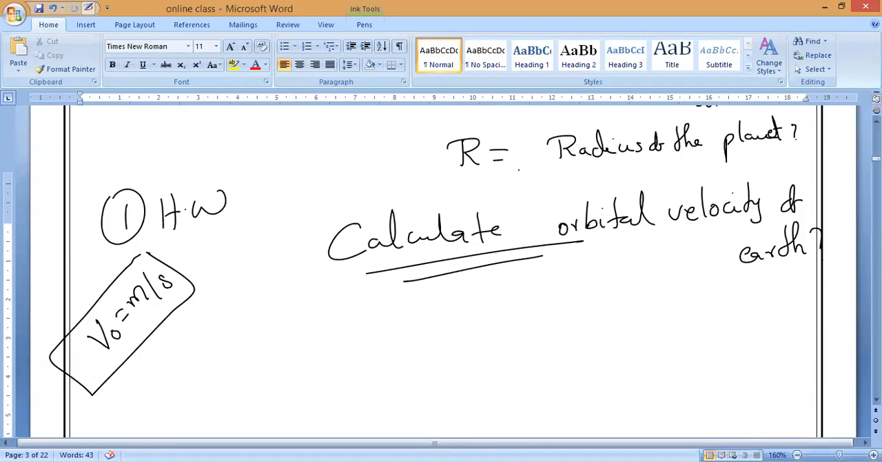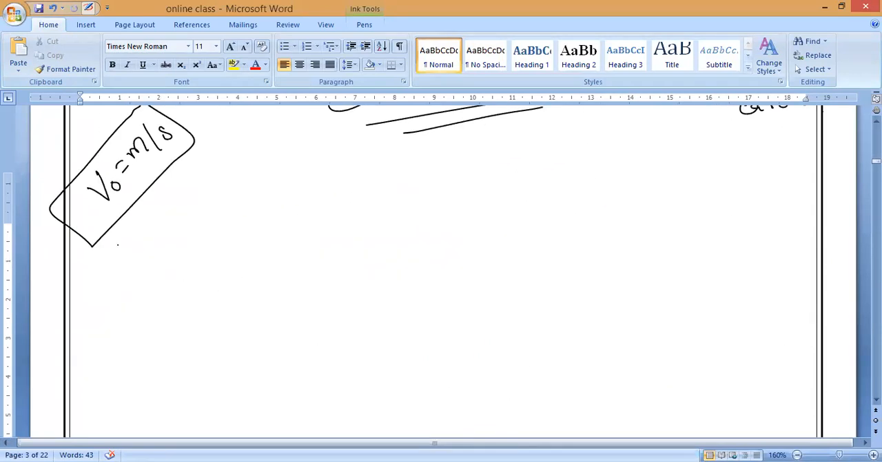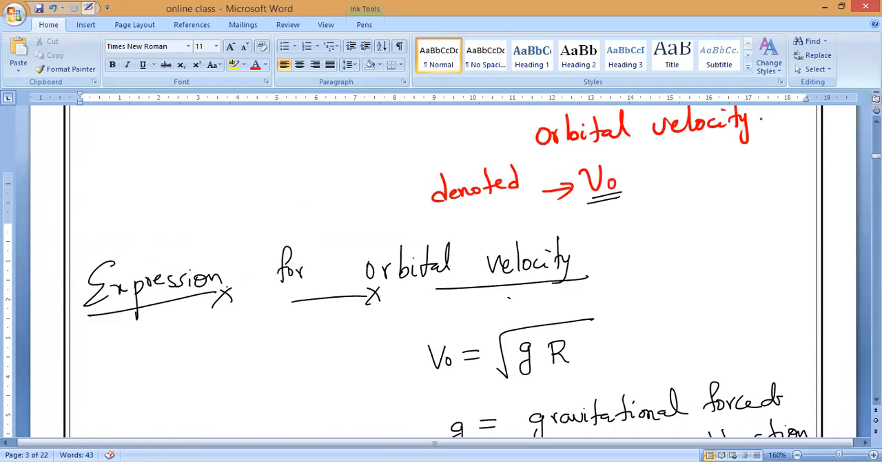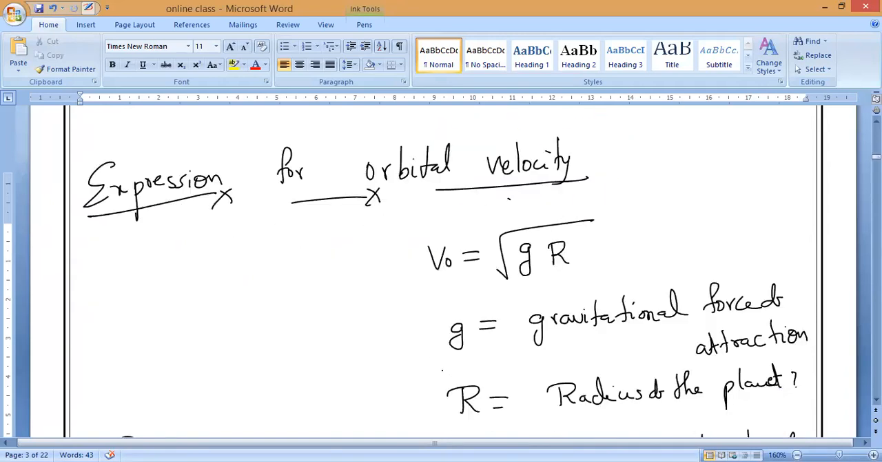The radius of the Earth is 6.4 into 10 power 6 meter. That is the radius, so the answer will come in meters. You have to find it and tell me. Next.